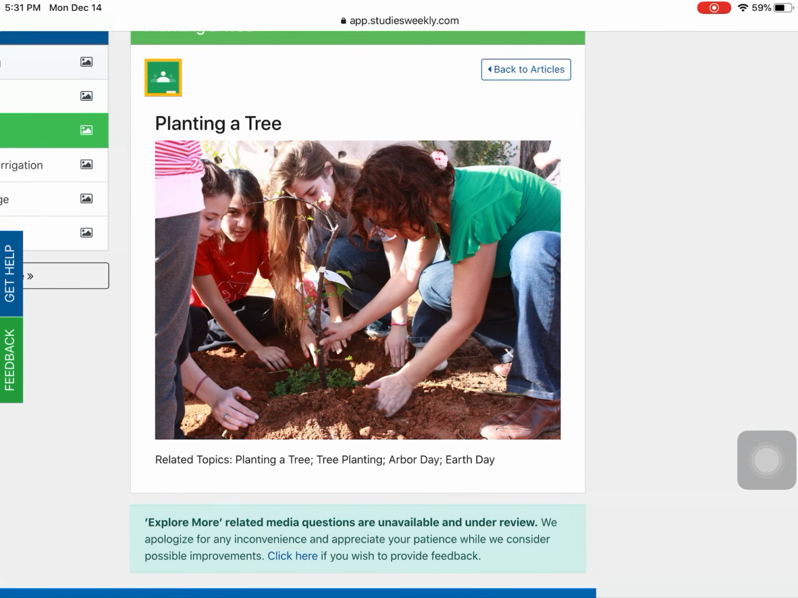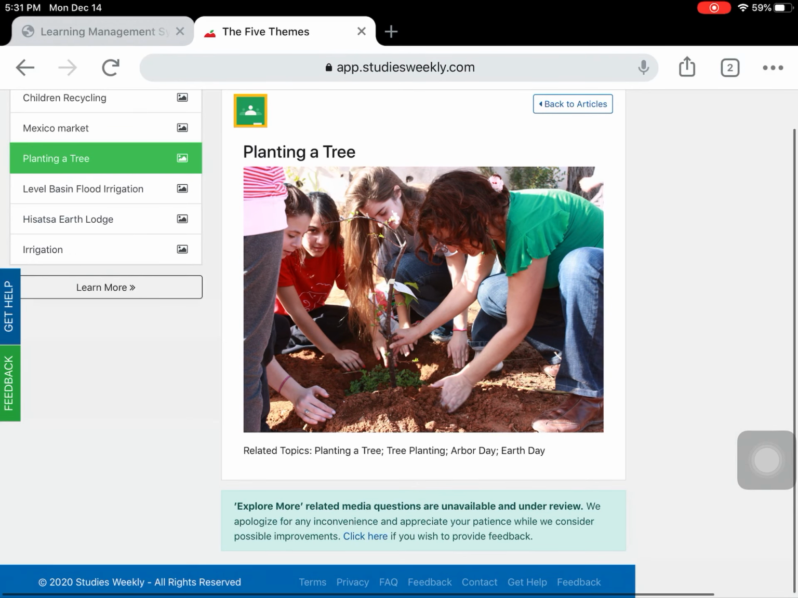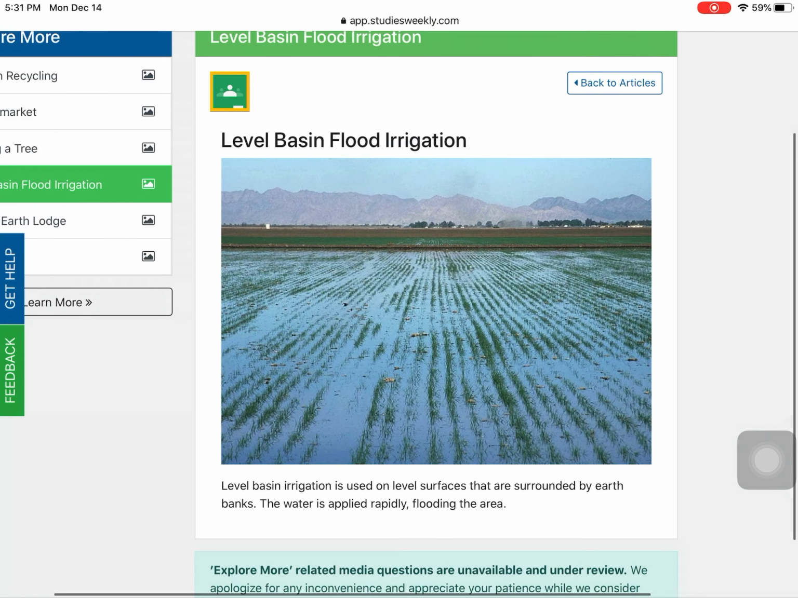So these children here are planting a tree. Think about that for a second. How does planting a tree change or modify our environment? Well, like I said previously, we use trees for building lots of things. So in order to continue to build items in our own communities, we need to plant new trees that can grow, and then we'll be able to use them in the future as well.